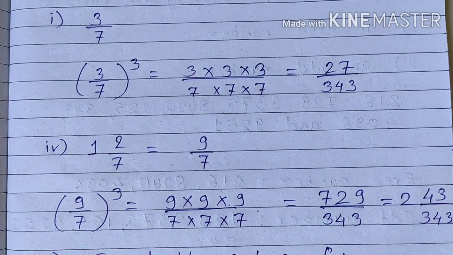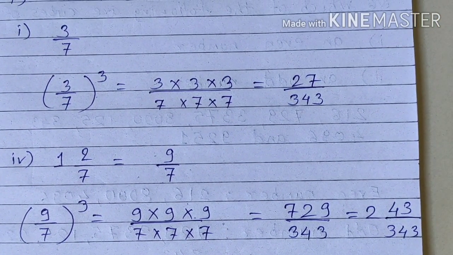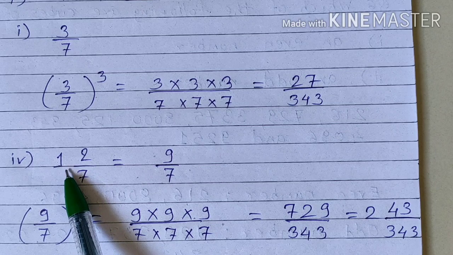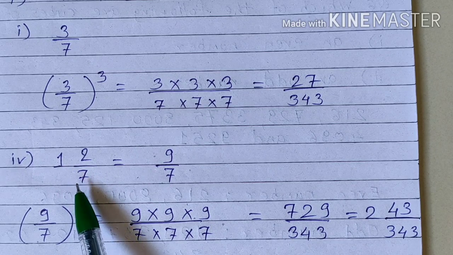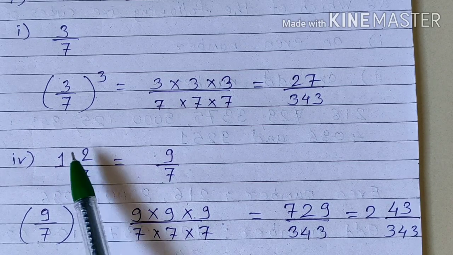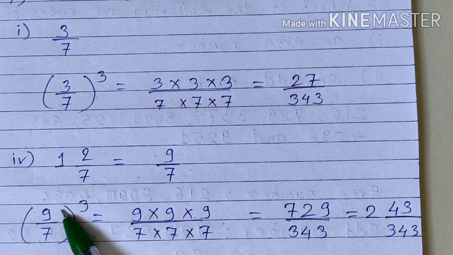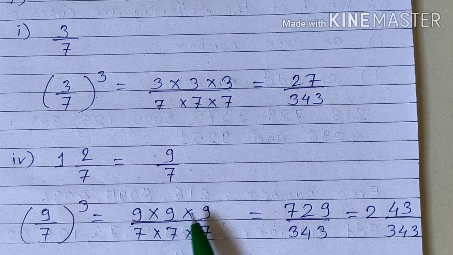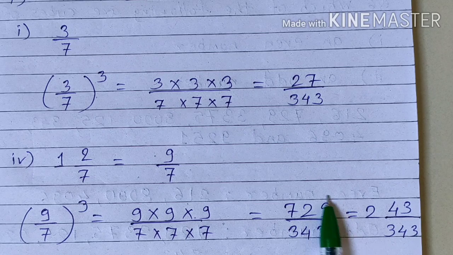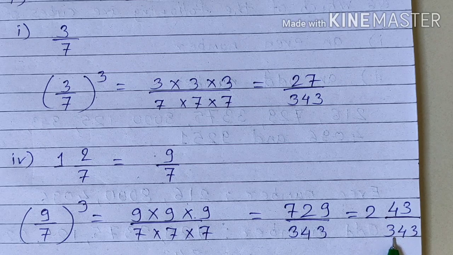Similarly, there is a fourth question and we want to find out the cube of that. But it is given as a mixed fraction. Let us convert it into a simple fraction. 7 ones are 7 plus 2. So it becomes 9 upon 7. Now let us find out the cube of 9 upon 7. 9 into 9 into 9, 3 times. 7 into 7 into 7. So it gives us 729 upon 343. So to convert it into a mixed fraction, we can write it in this way: 2 integer 43 upon 343. Okay.